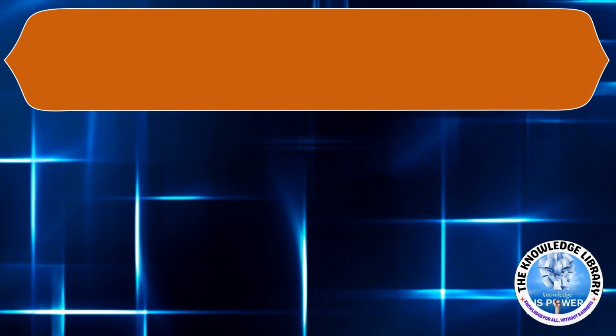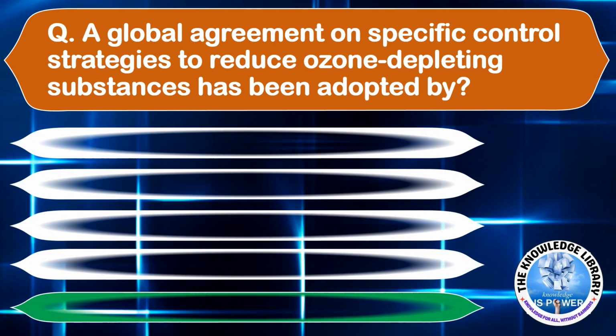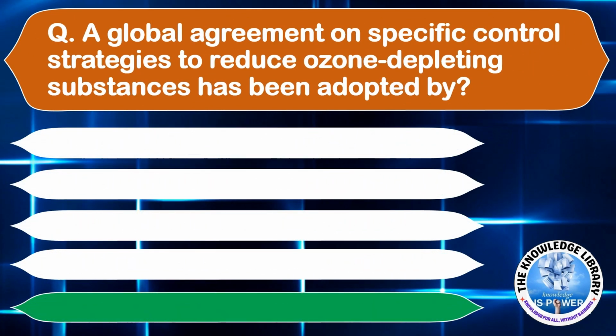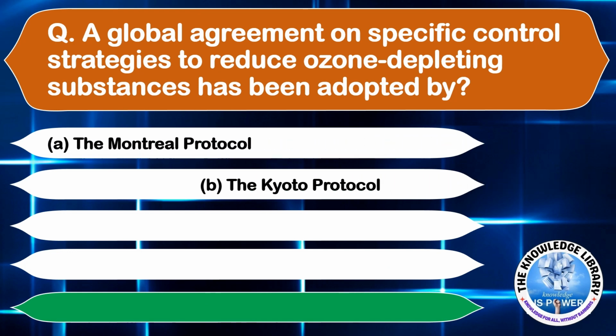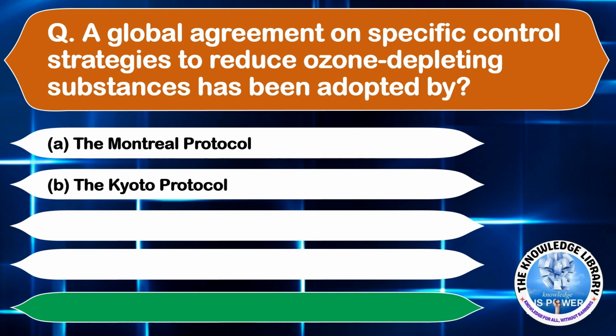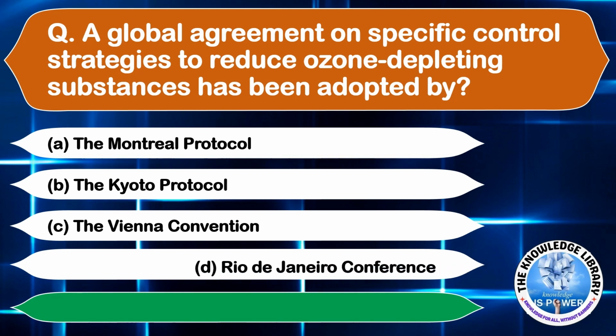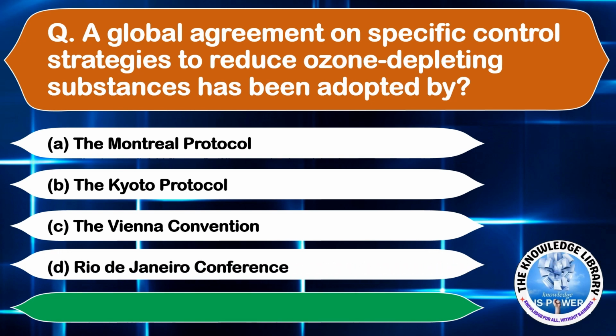The next question is, a global agreement on specific control strategies to reduce ozone depleting substances has been adopted by option A, the Montreal Protocol, option B, the Kyoto Protocol, option C, the Vienna Convention, and option D, Rio de Janeiro Conference. The correct answer is option A, the Montreal Protocol. Moving on to the next question.